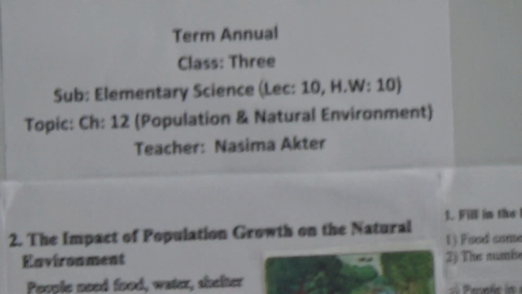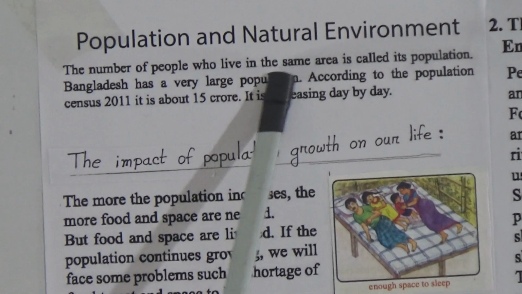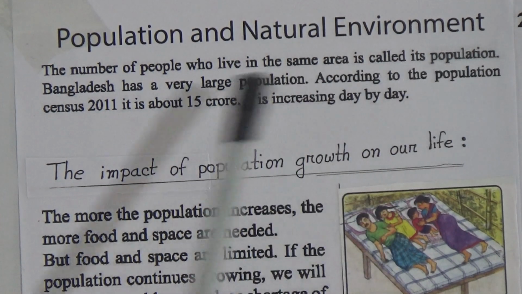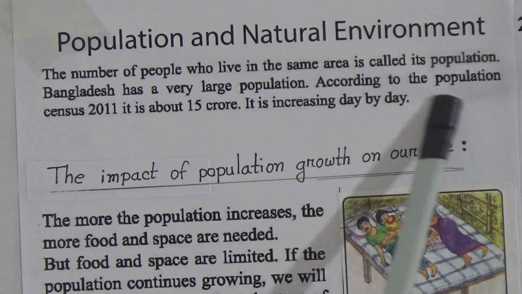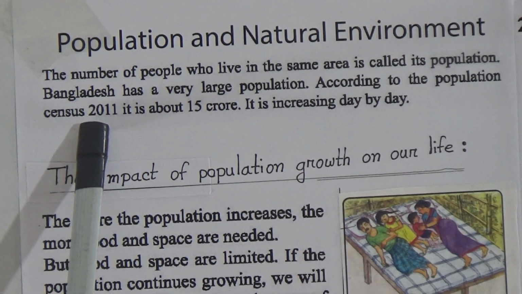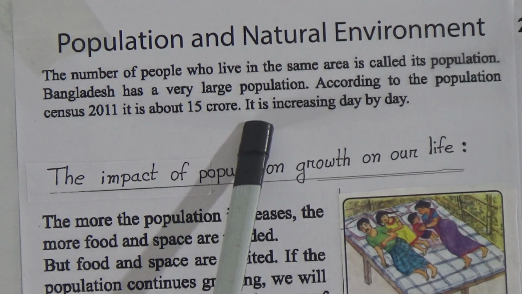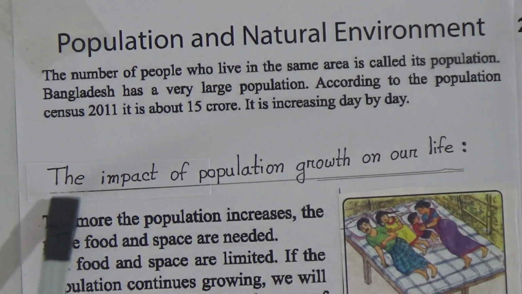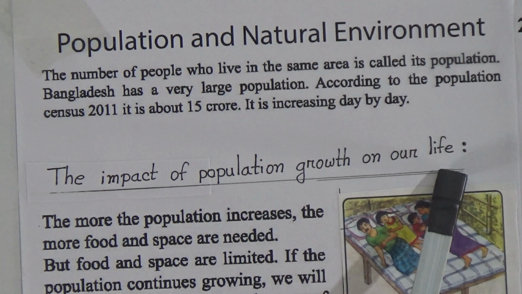This is population and natural environment. The number of people who live in the same area is called its population. Bangladesh has a very large population. According to the population census 2011, it is about 15 crore. It is increasing day by day. Now we will know about the impact of population growth on our life.